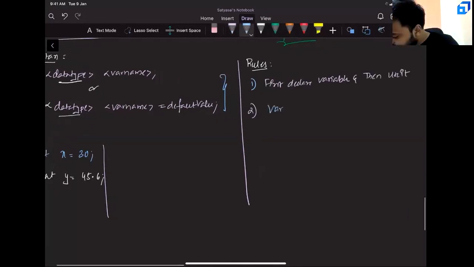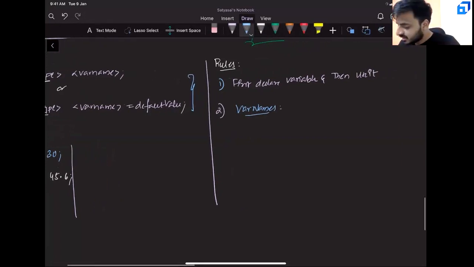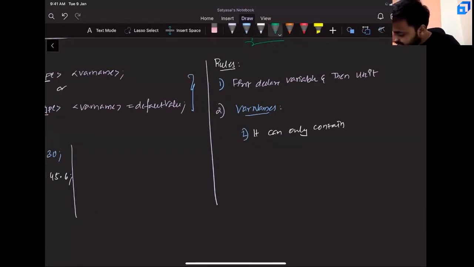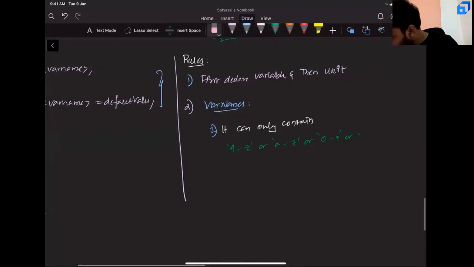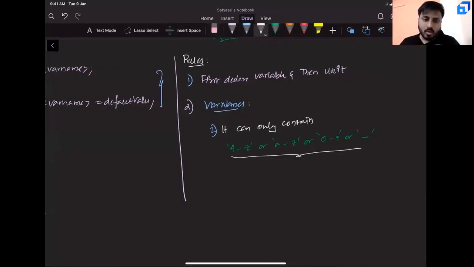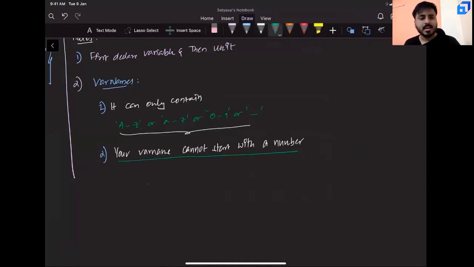The second point is about your variable names. Can you have anything in your variable names? Can you keep whatever you like? No, that much freedom is not there. There are two very important rules when it comes to variable names. First, it can only contain capital letters, small letters, numbers, or one more special character, that is underscore. It cannot contain anything other than that. And there is one more small rule. Your variable name cannot start with a number. That's it. There you go.